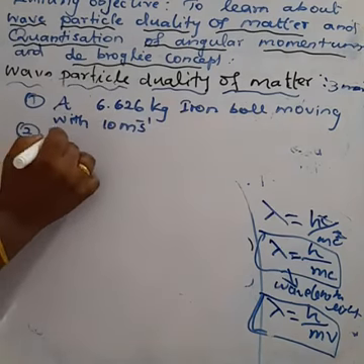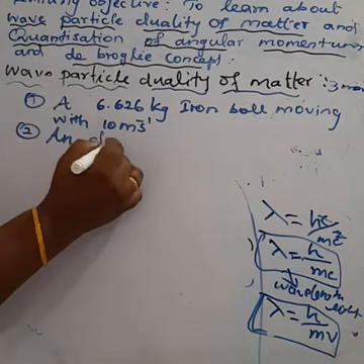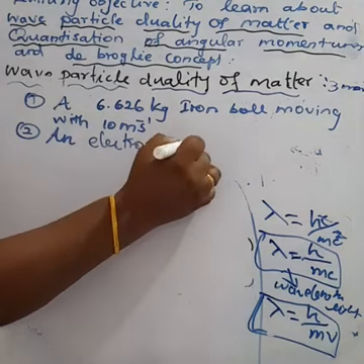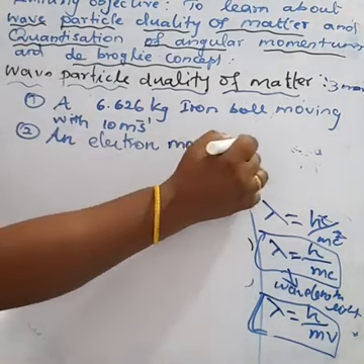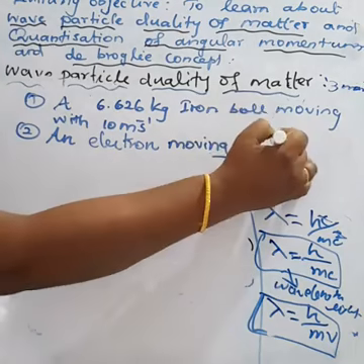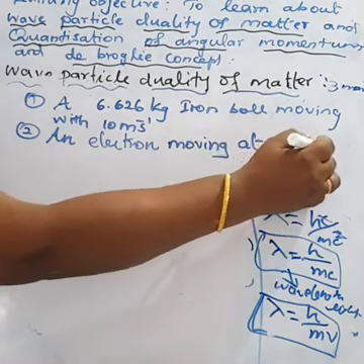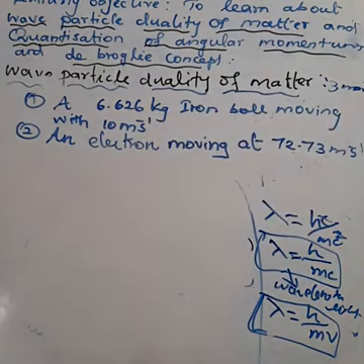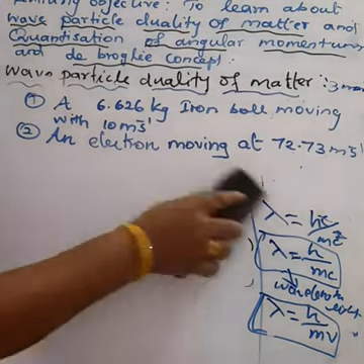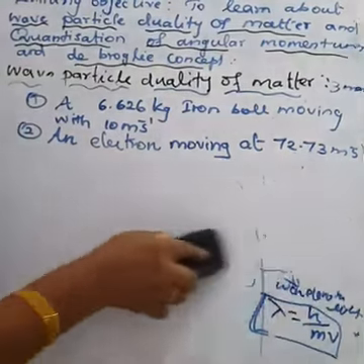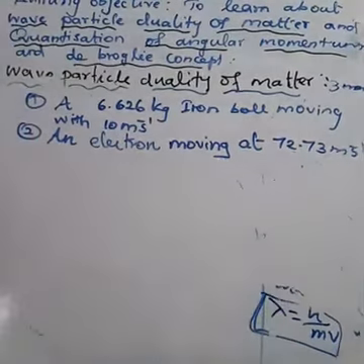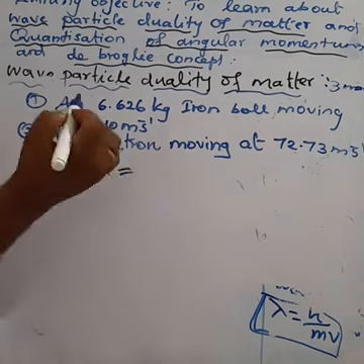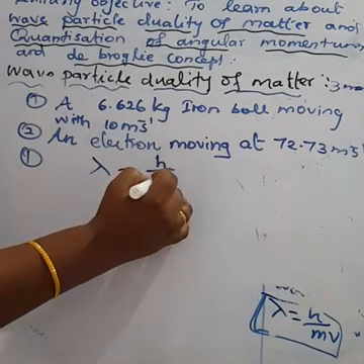An electron moving at 72.73 meter per second. Let us calculate the wavelength for the two questions. First, question number 1. What's the formula to measure the wavelength of the particle? Lambda is equal to h by mv.